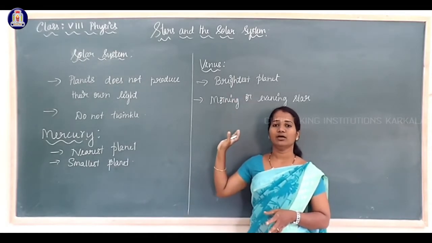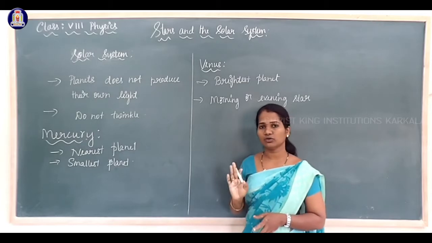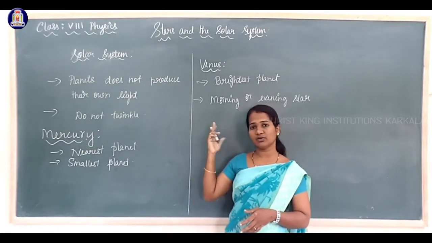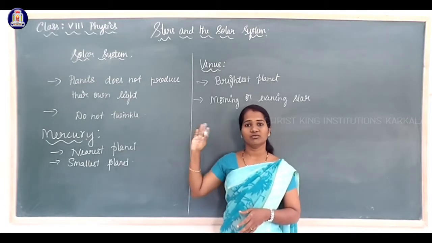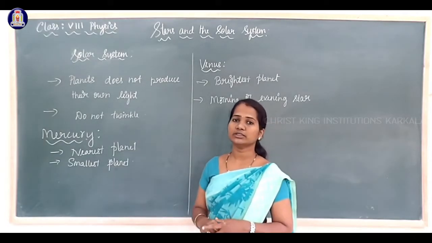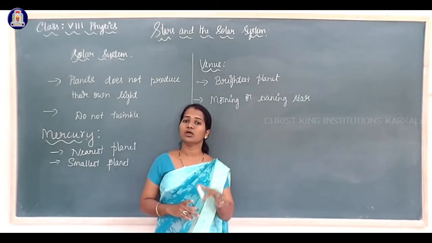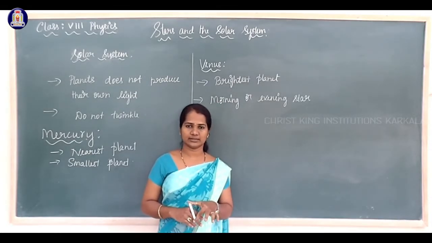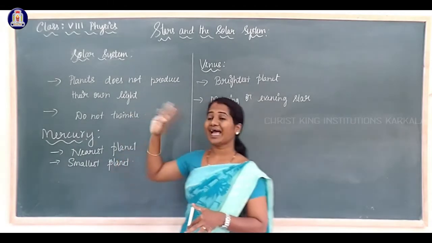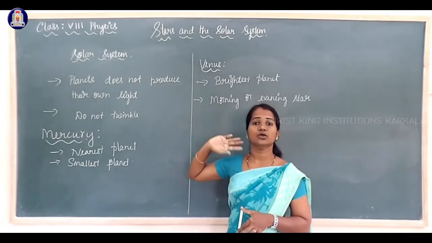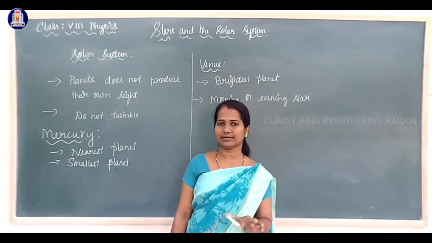As I said, Earth rotates from west to east, but Venus rotates from east to west. Venus also revolves around the sun and rotates on its own axis. But there are no natural satellites for Venus. Venus has no moons.